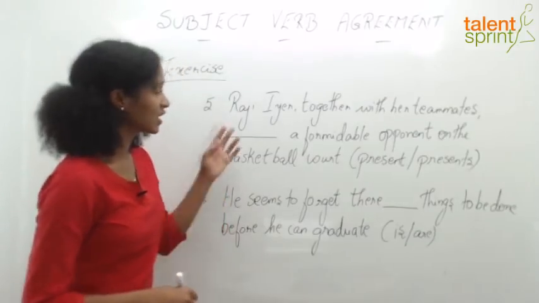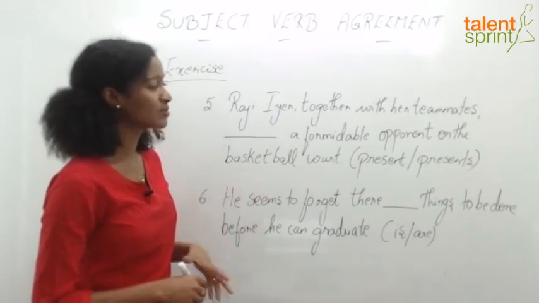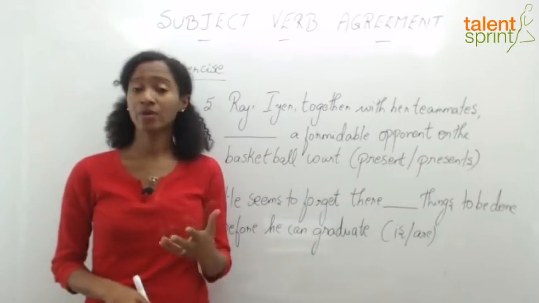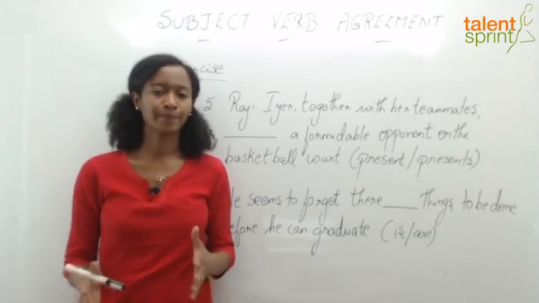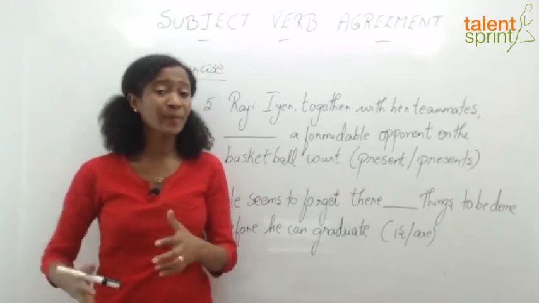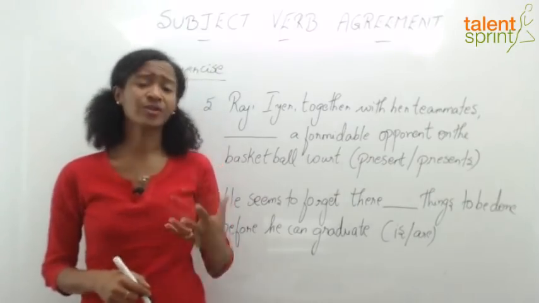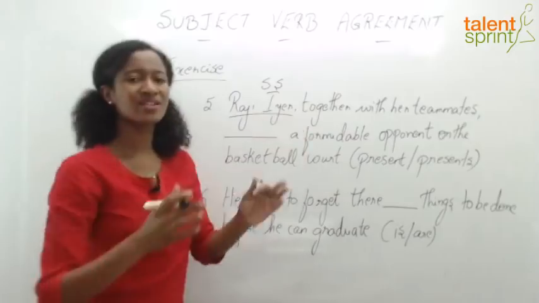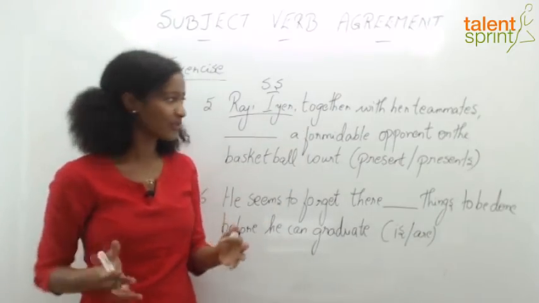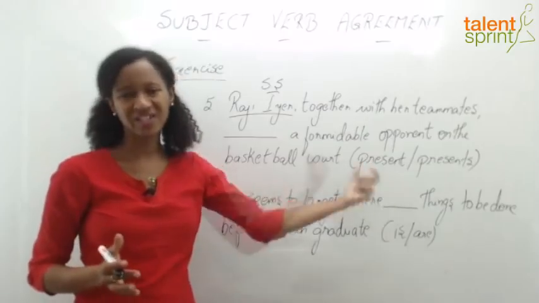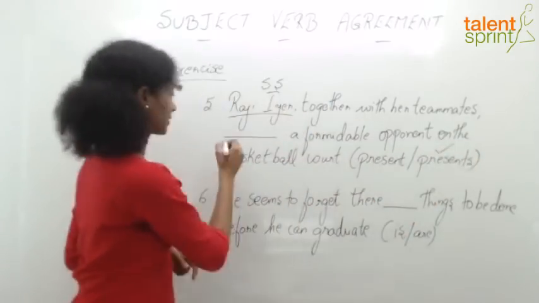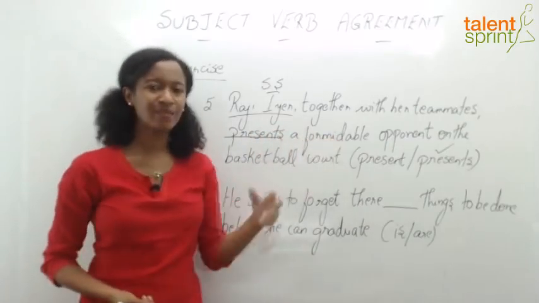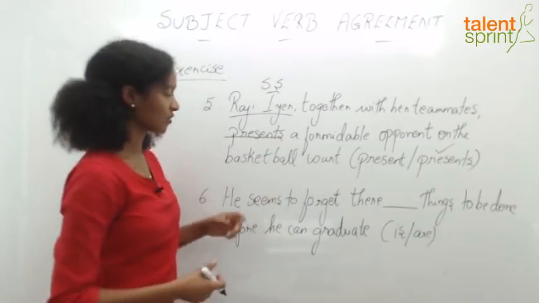Again, let's look at a couple more examples. Example sentence number 5: Raji Iyer, together with her teammates, dash a formidable opponent to the basketball court. The options are present, presents. Remember the first rule where we said other words or phrases that come between the subject and the verb do not affect agreement. So here, the subject is Raji Iyer, which is our singular subject, right? Together with her teammates is the additional information. So our singular verb is "presents" with an S. Raji Iyer, together with her teammates, presents a formidable opponent on the basketball court.